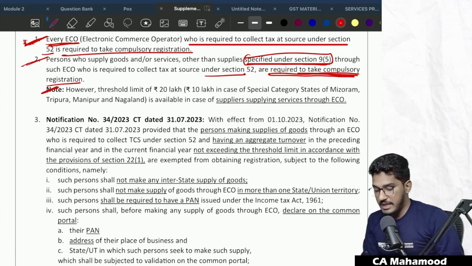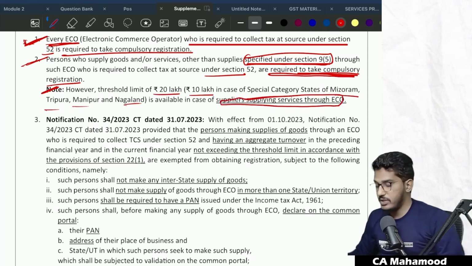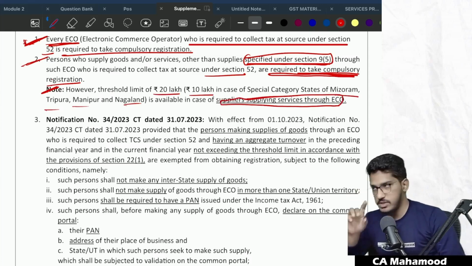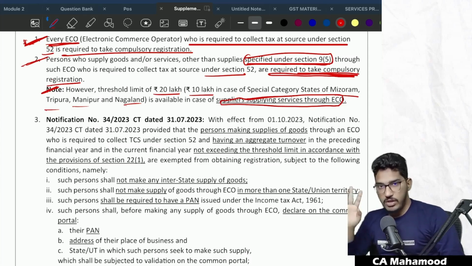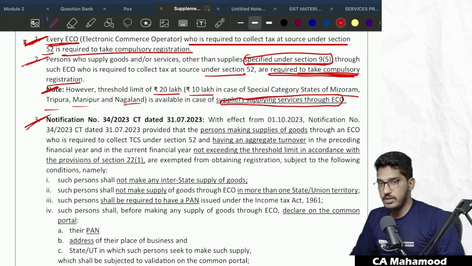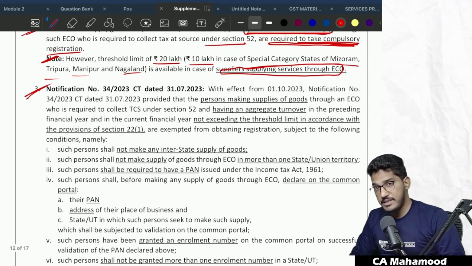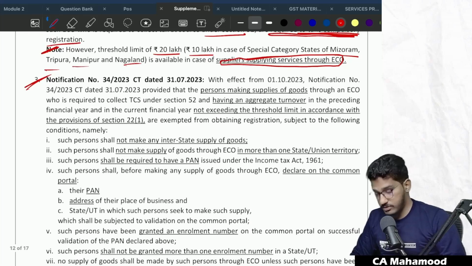However, they gave a relaxation. The threshold limit of 20 lakh rupees, or 10 lakh rupees in case of Mizoram, Tripura, Manipur and Nagaland, is available in case of suppliers of services through an e-commerce operator. So initially the government gave the relaxation: if you are supplying services through an e-commerce operator who is required to collect TCS under section 52, you are not required to obtain compulsory registration provided your aggregate turnover is within these limits. Initially, they gave relaxation only for services, but later the persons supplying goods through e-commerce operators also made a request. Then the government extended relaxation even to suppliers engaged in the supply of goods.